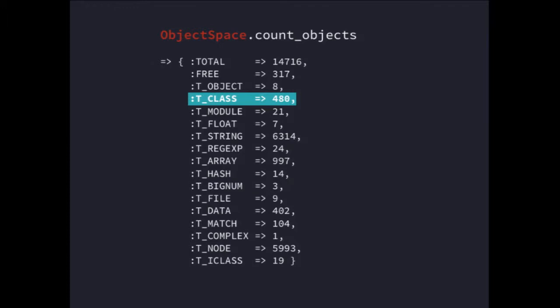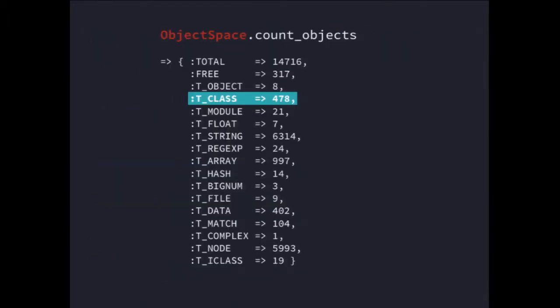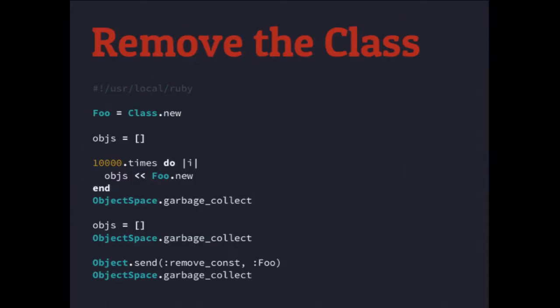Let's look at our class again. So we have that 480, we started with 478. I'm going to go ahead and remove that class, and removing a class or a constant is something you shouldn't do. It is a private method, so you have to use send. So we're going to remove the constant off the object, and then collect, and then we get back to where we started, 478. That is garbage collection. That is, in a very simple program, creating and destroying things, and that's what's going on.